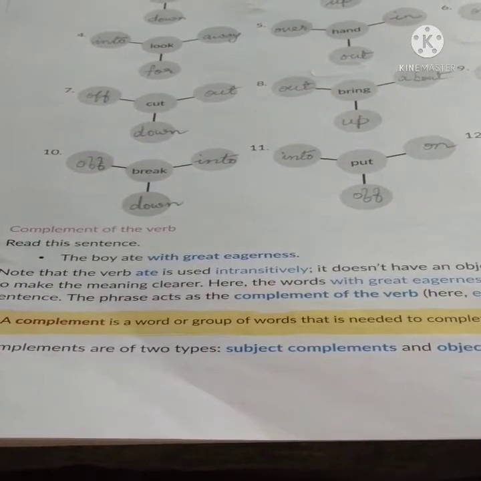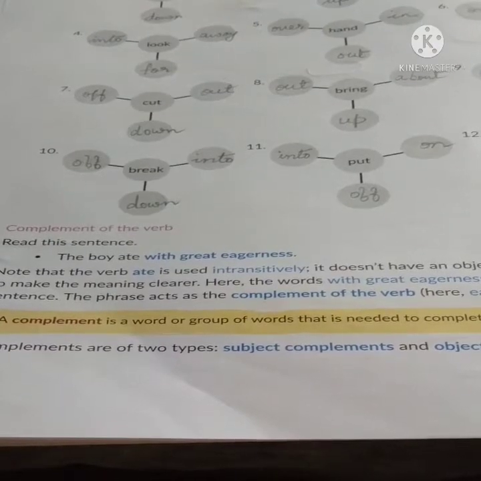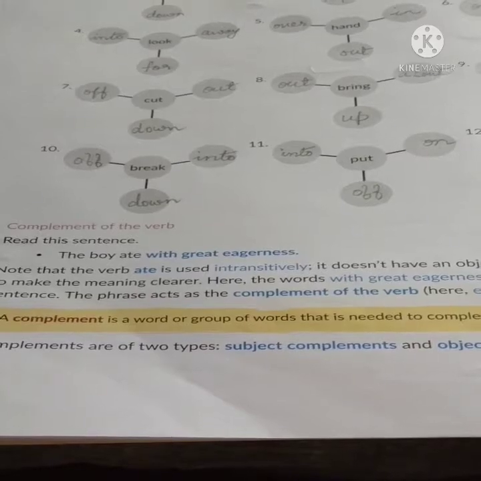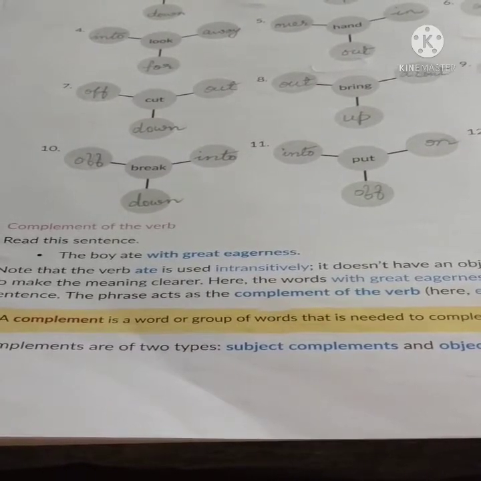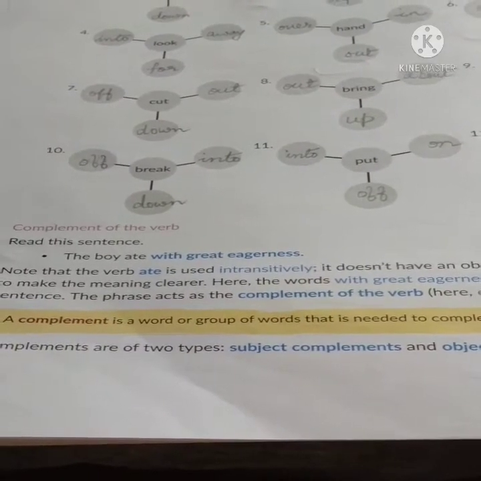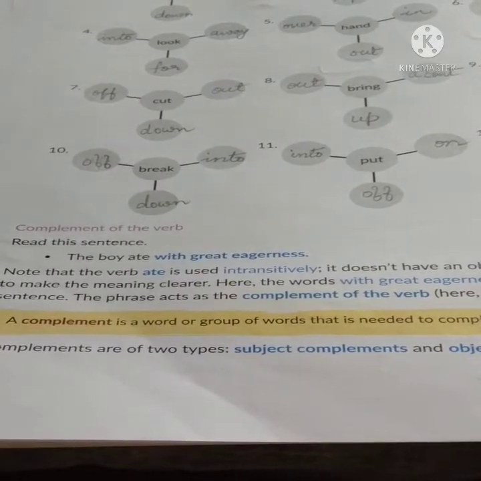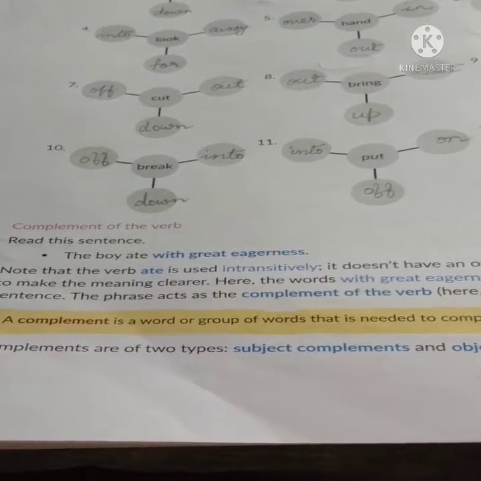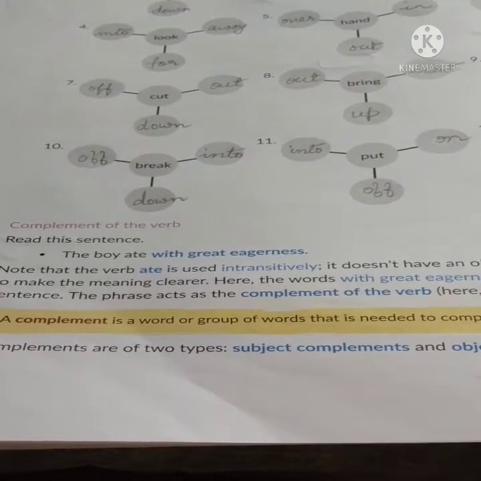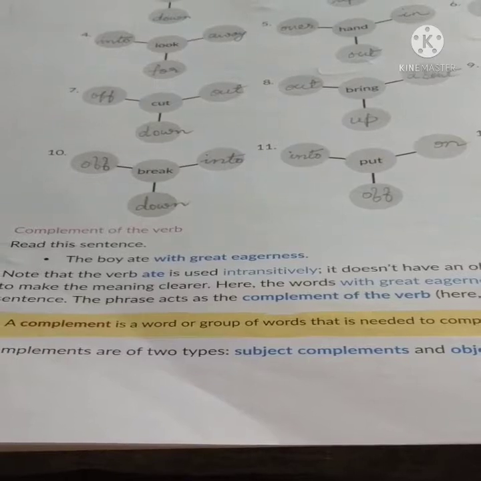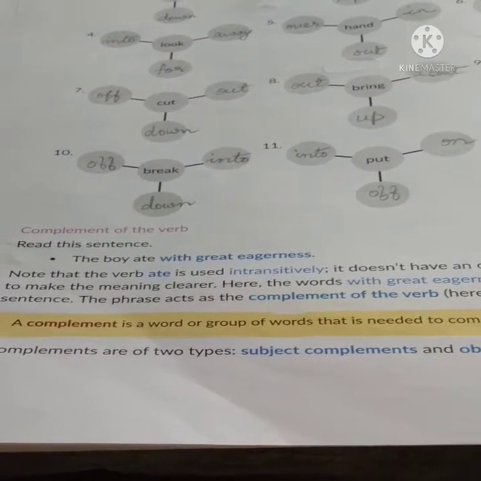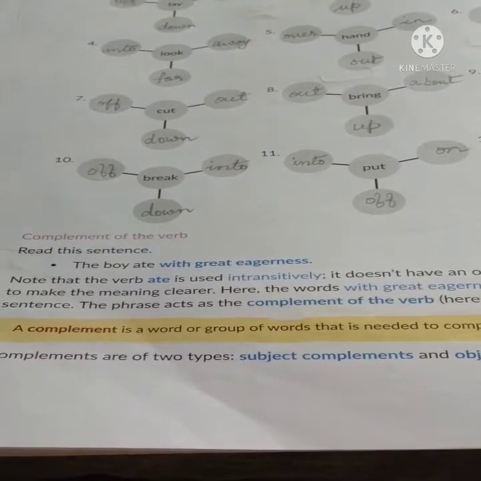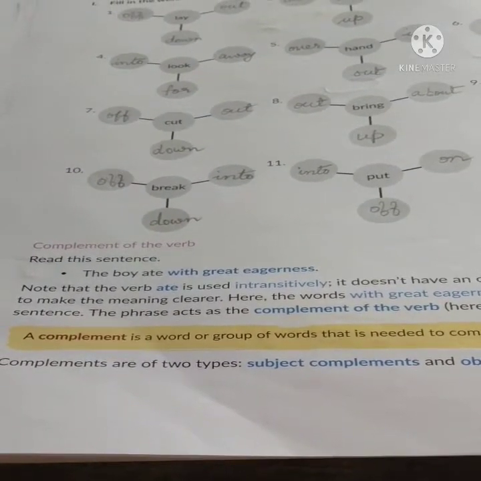If those words are for the subject, it will be a subject complement, and if they are complementing the object, then it will be an object complement. So a complement that tells us something more about the subject is a subject complement, and a complement that tells us something about the object is an object complement.